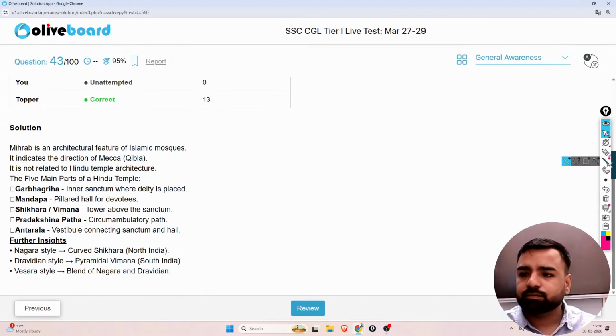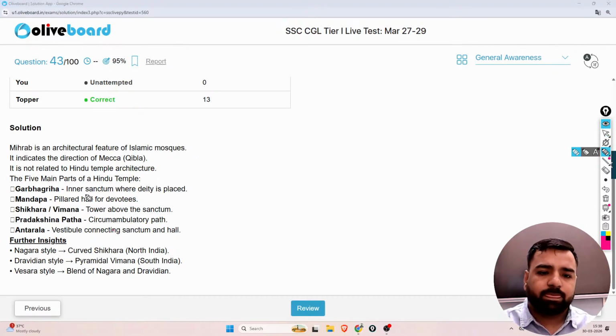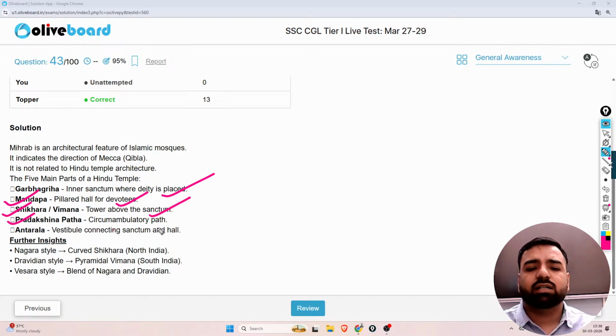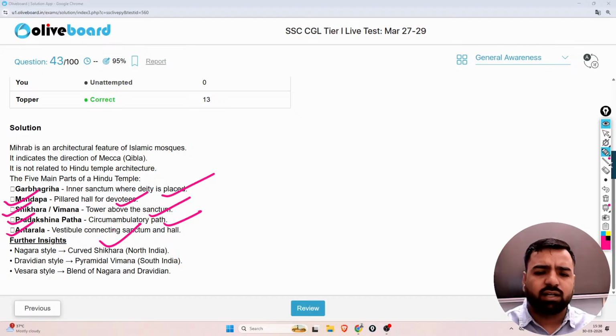See, Garbhagriha is the inner sanctum where the deity is placed. Mandap is the pillared hall for devotees. Shikhara or Vimana is the tower above the sanctum. Then we have the Pradakshina path, the circumambulatory path, and then we have Antarala, the vestibule connecting the sanctum and the hall. If I talk about other points also, remember that the Nagara style is there, with the curved shikhara, which is in North India. You can find it very commonly in the UP, Bihar region.